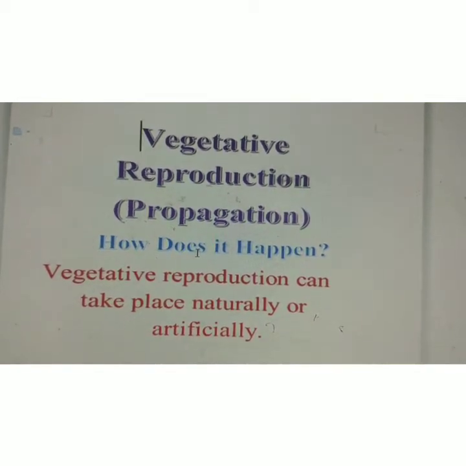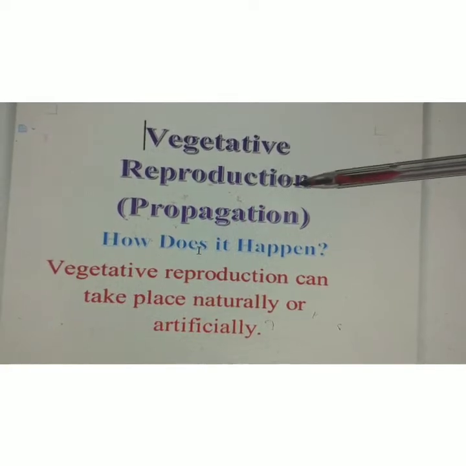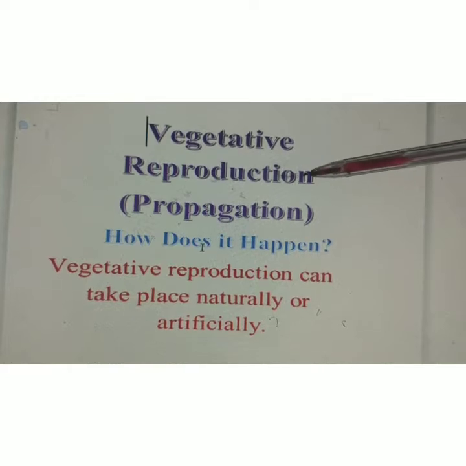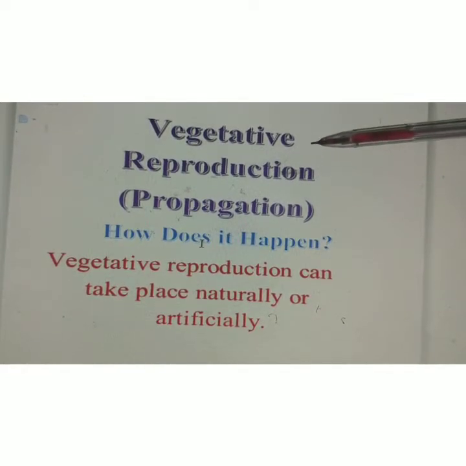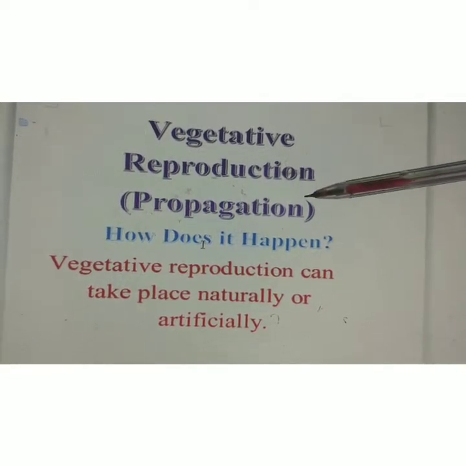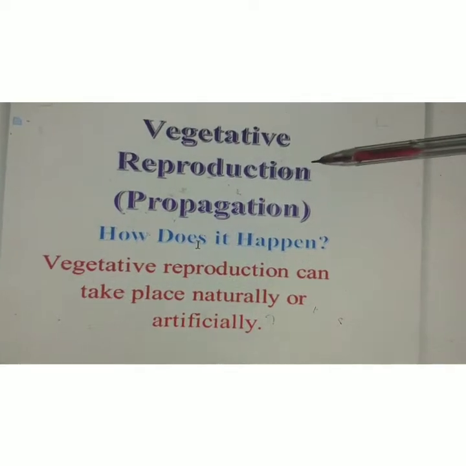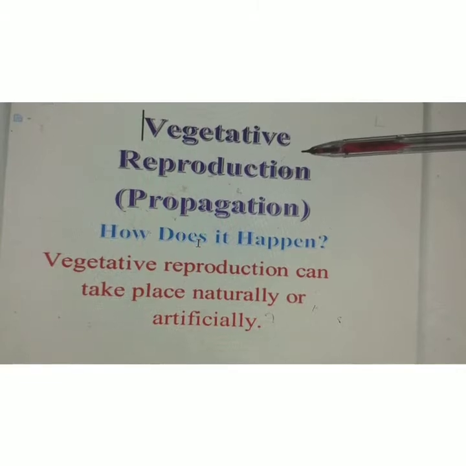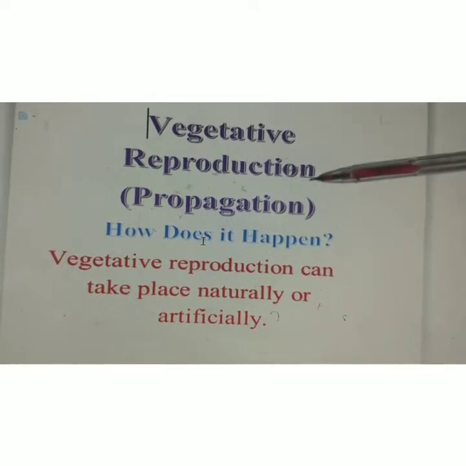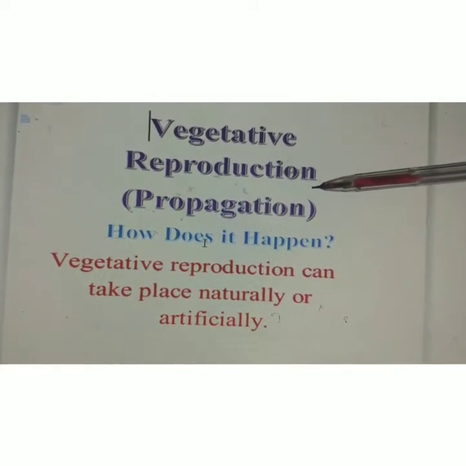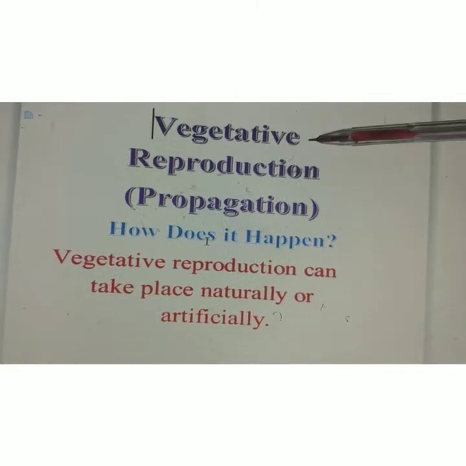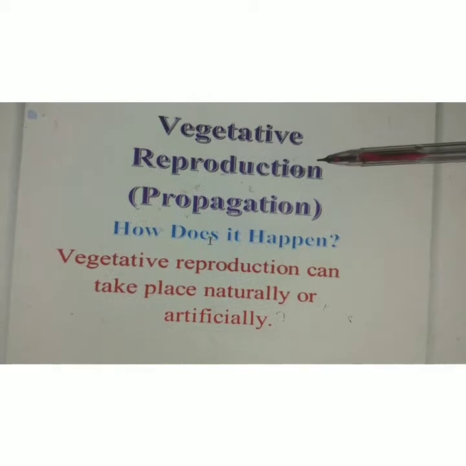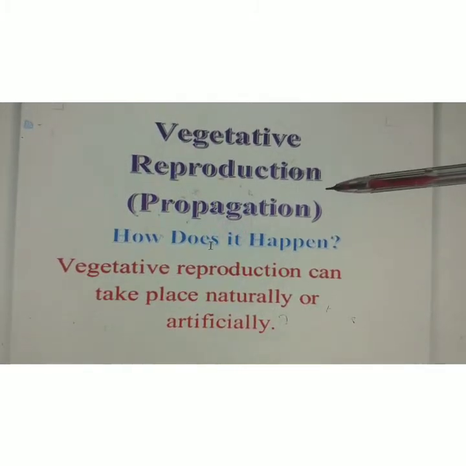Next method is vegetative propagation or reproduction. Vegetative means growing from vegetative parts of the plant. In a plant we have two types of parts. One is vegetative and the other is reproductive. Reproductive parts are flower and fruit, and vegetative parts are root, stem, leaf, etc.